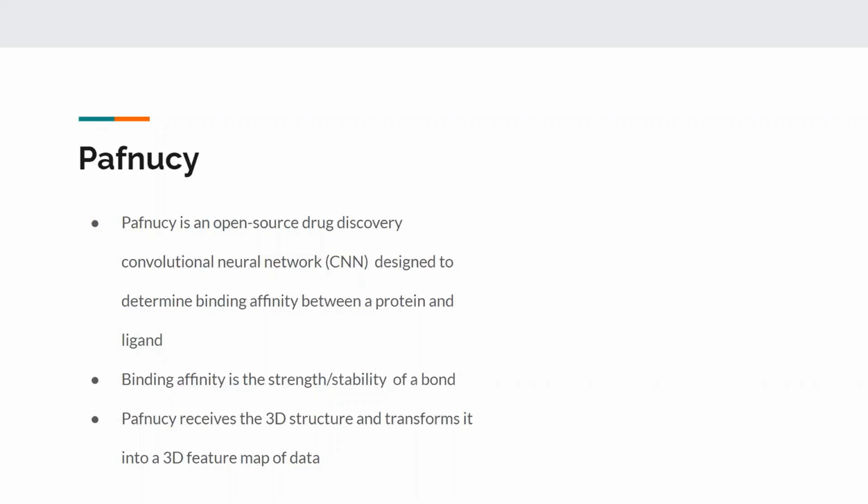PAFNUCY receives the 3D structure of both the protein and ligand and transforms it into a 3D feature map of data. Then this data is run through internal mechanisms to determine how likely the protein and ligand are to bond and what the strength of the bond would be.